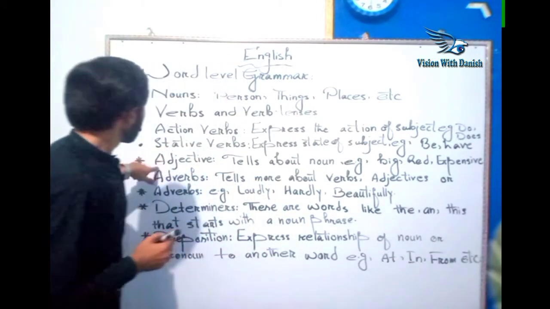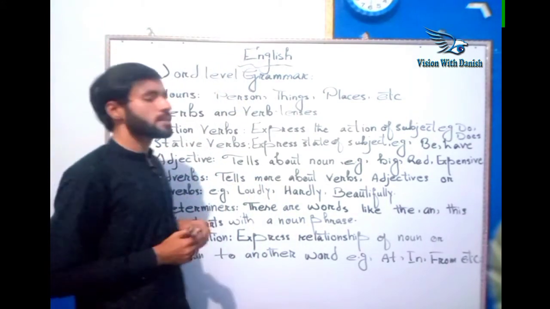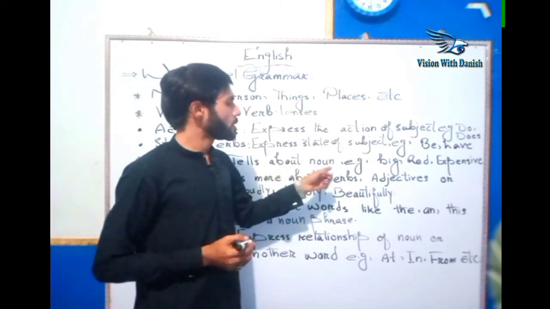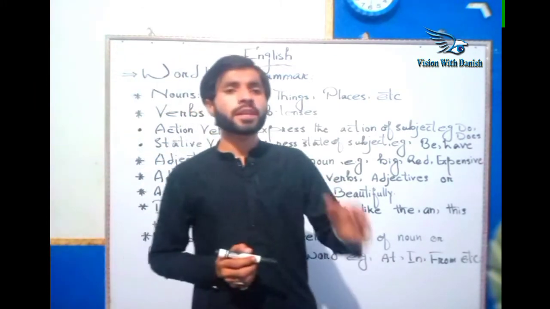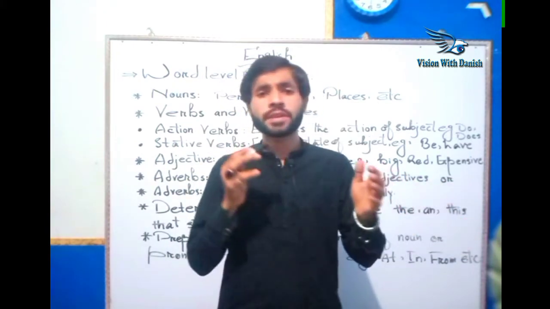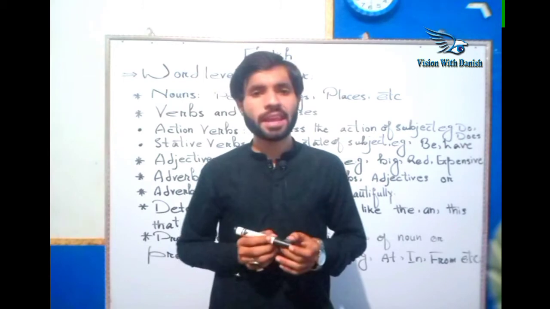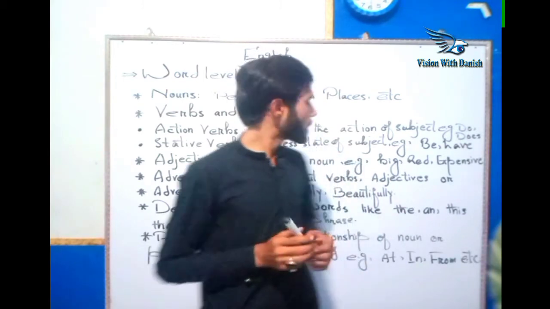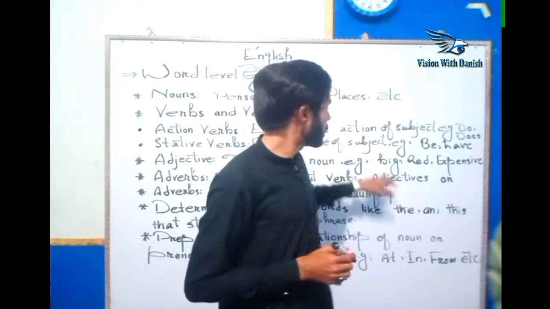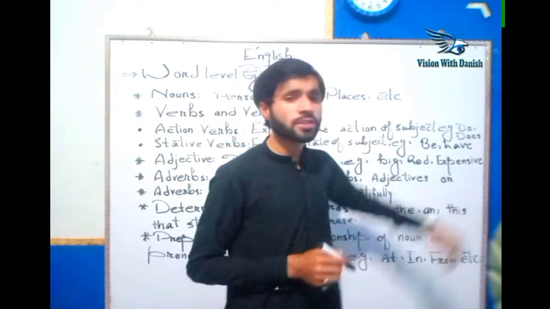The third one is adjective. It tells about the noun, such as the quality and quantity of the noun, how big the noun is, and how the noun is characterized in the sentence. I have quoted a few examples: big, red, expensive.